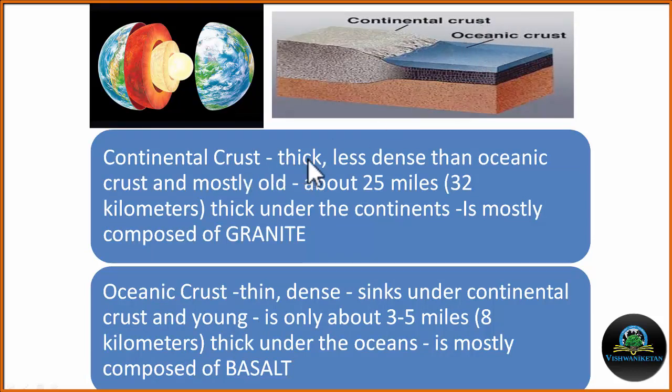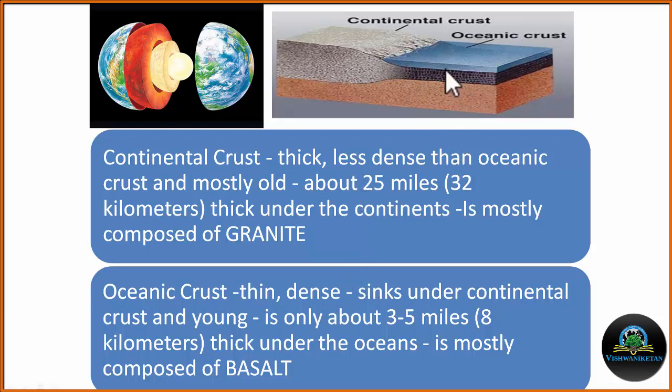The continental crust, which is under the land and under the huge mountains, is thick, less dense than the oceanic crust, and mostly old. The thickness of this crust is around 32 km under the continents, and this depth may go up to 70 km under the mountains. It mainly consists of granite, that means the chemical composition is like the composition of granite.